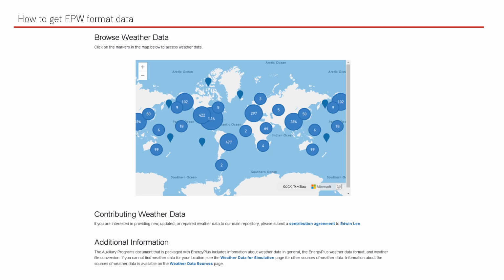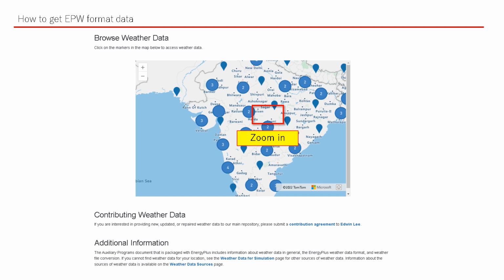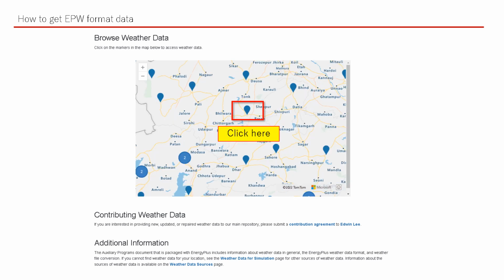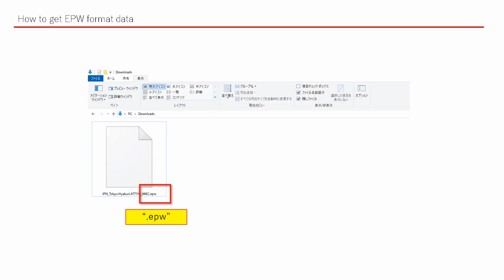You may see the map on this page. You can zoom in where you want to get data. Zoom in more. More. You can click the pin drop icon. You can see the list of data. Then you can download EPW data from here. Okay, you have completed getting EPW.